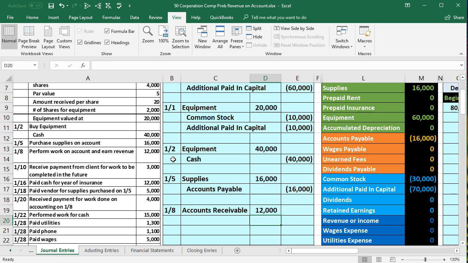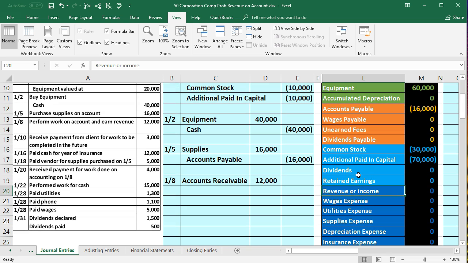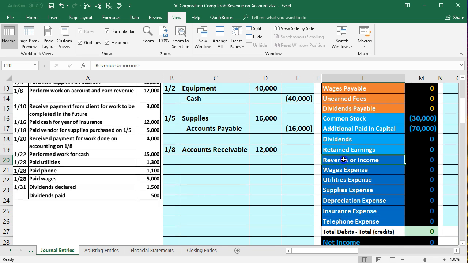Now the credit side then is going to be why are people going to pay us money? Because we did work. Whenever we do work, we earn revenue. We don't earn necessarily cash. Note, cash is a form of payment. That's not us earning something. We could get paid in equipment or something other format. We earned the revenue, which we hope to get paid probably with the use of cash. So revenue is an income statement account as opposed to the form of payment, which are going to be asset type accounts typically. So we have the revenue here.